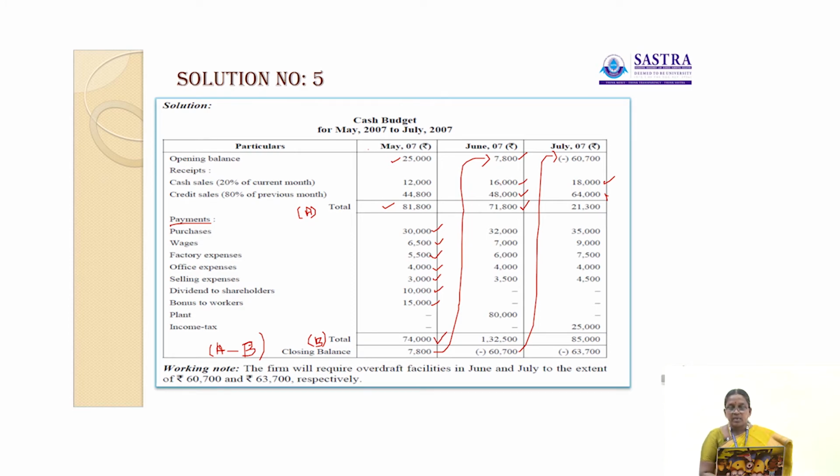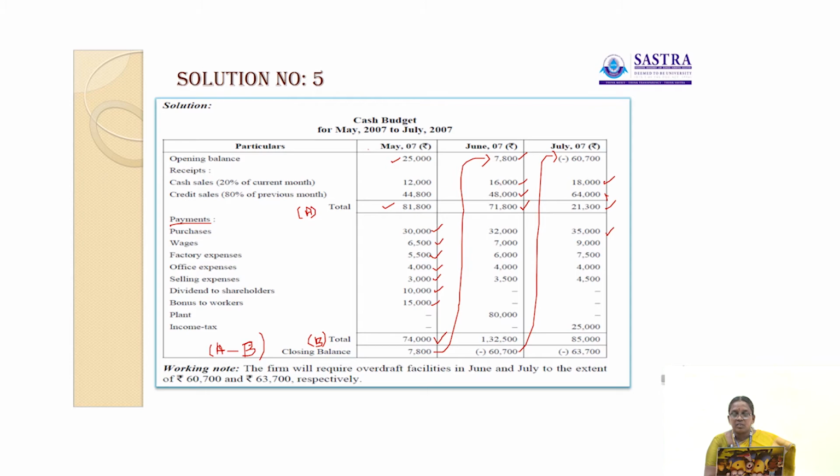60,700. Then cash sales 20% of the current month, rupees 18,000. Credit sales 80%, 64,000. So the total here is 18,000 plus 64,000 minus 60,700. So the amount is 21,300. Okay. So the total bank overdraft 60,700, cash sales 18,000 plus 64,000. So 60,700 minus 18,000 minus 64,000, 21,300.